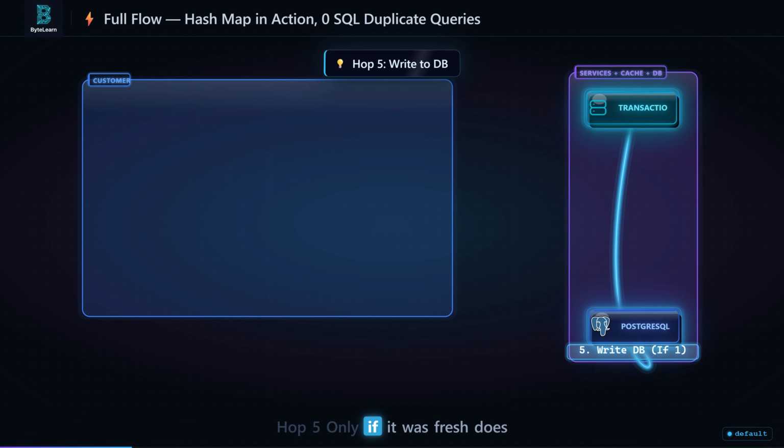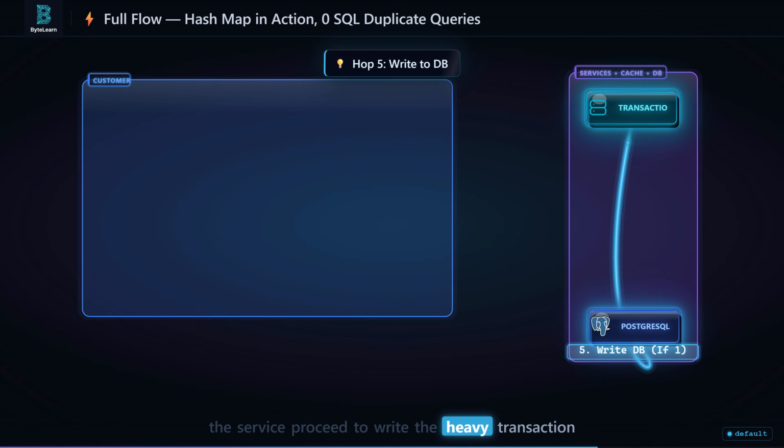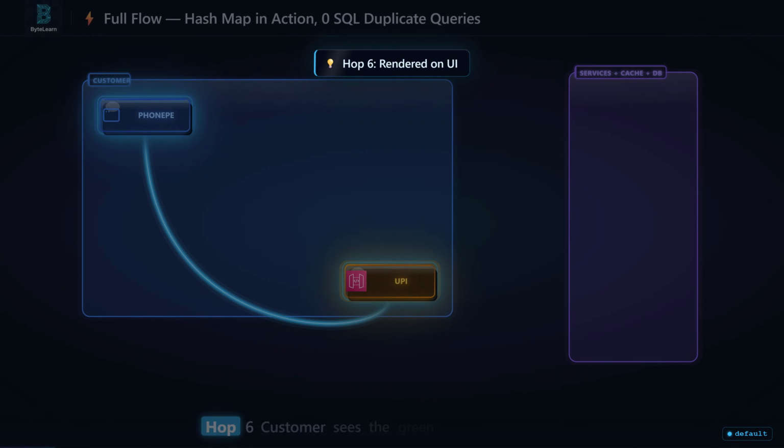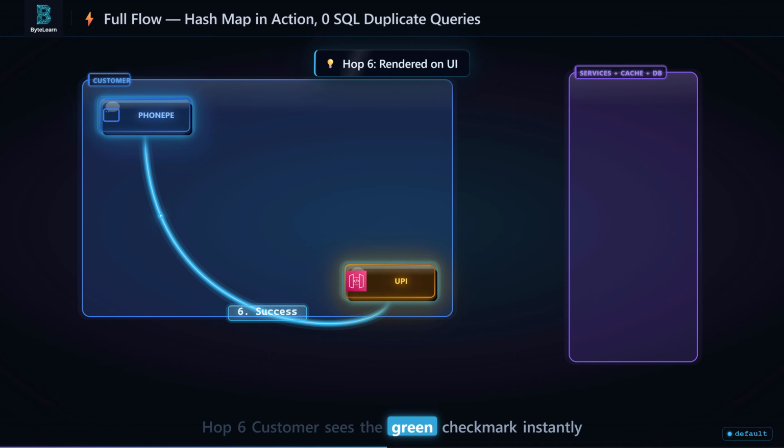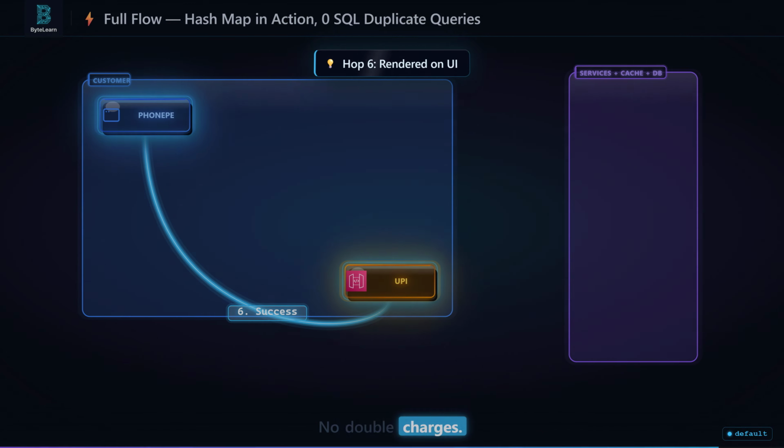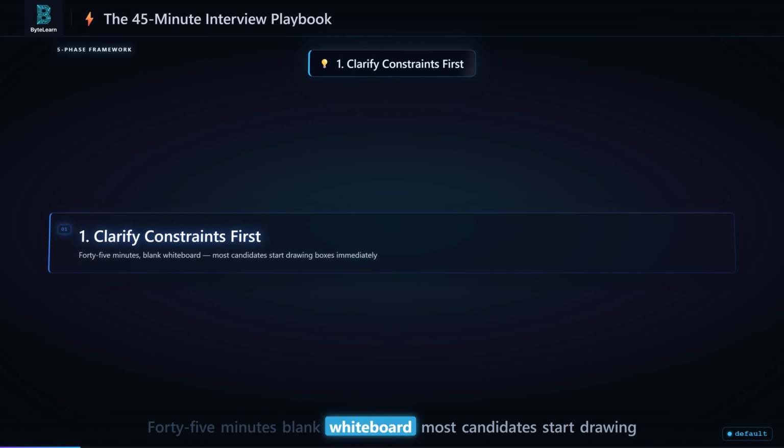Hop 5, only if it was fresh, does the service proceed to write the heavy transaction payload to PostgreSQL. Hop 6. Customer sees the green checkmark instantly. No double charges.